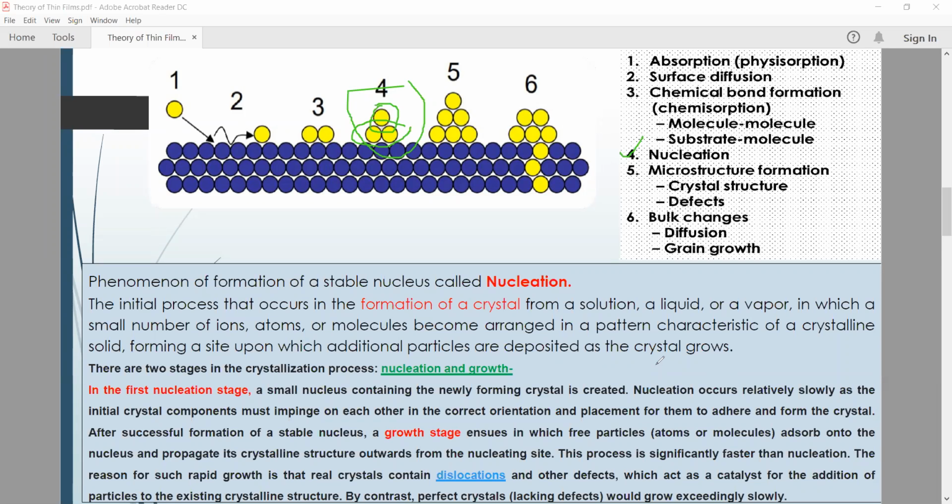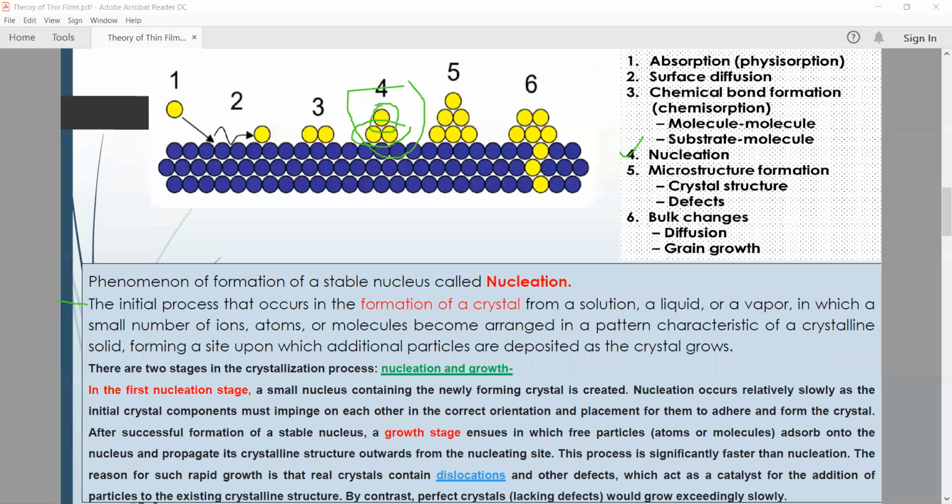So in short, the phenomenon of formation of a stable nucleus is called nucleation. What is the short definition? That is the phenomenon of formation of a stable nucleus, that is called nucleation. Okay, so what will happen exactly? The initial process that occurs in formation, we already discussed. These are the initial stage or initial process when nucleation is happening.